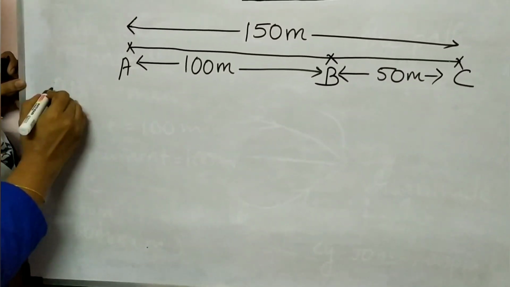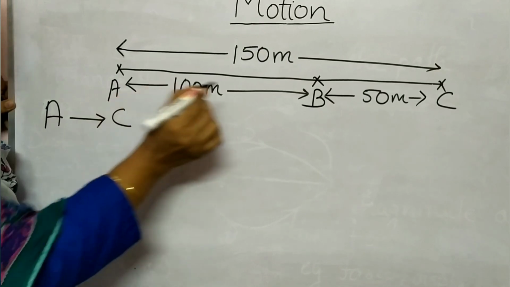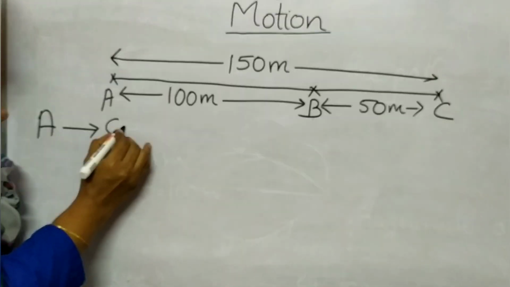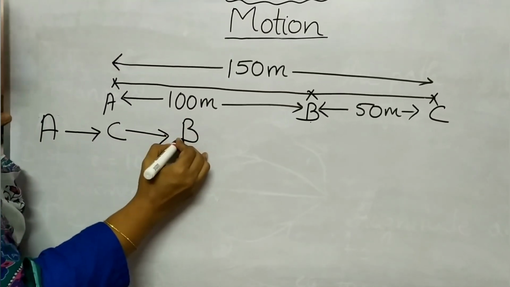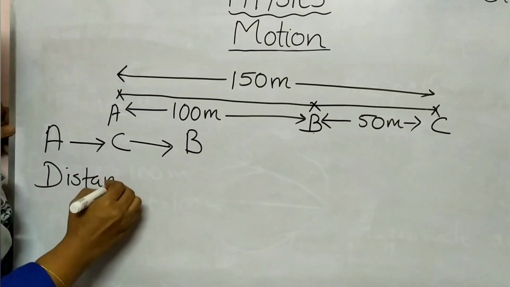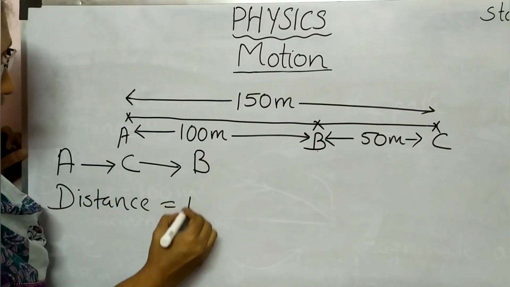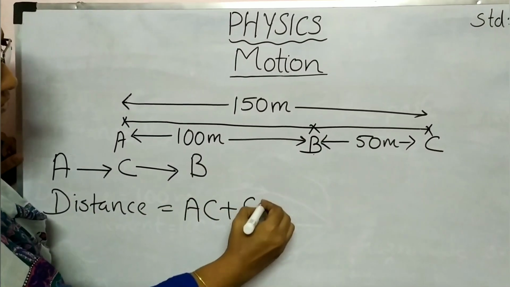Then if the object is starting from A, then going to C through the point B and again coming back to B, what is the distance? How can you say that distance there? The distance is equal to AC plus CB.